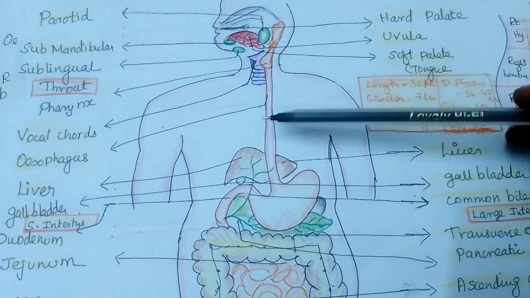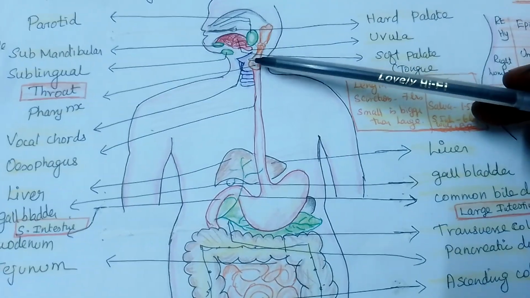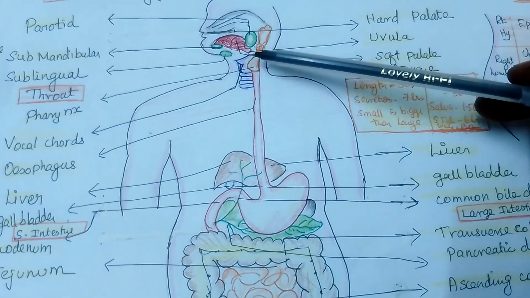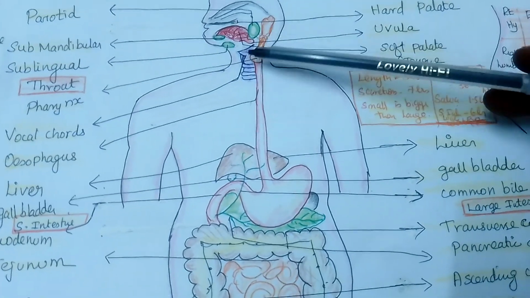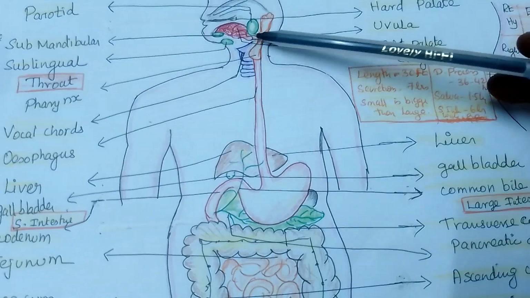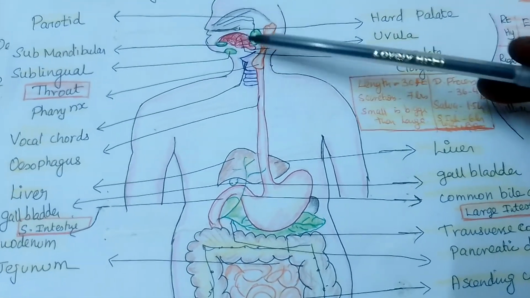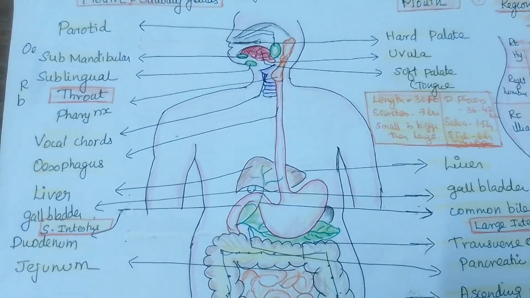We have to see the pharynx here in the digestive system, because it is a common passage for both food and air. The pharynx is a muscular tube, nearly 12 centimeters in length. It extends from the base of the skull to the 6th cervical vertebra. It has 3 parts: the nasopharynx, the oropharynx, and the laryngopharynx.